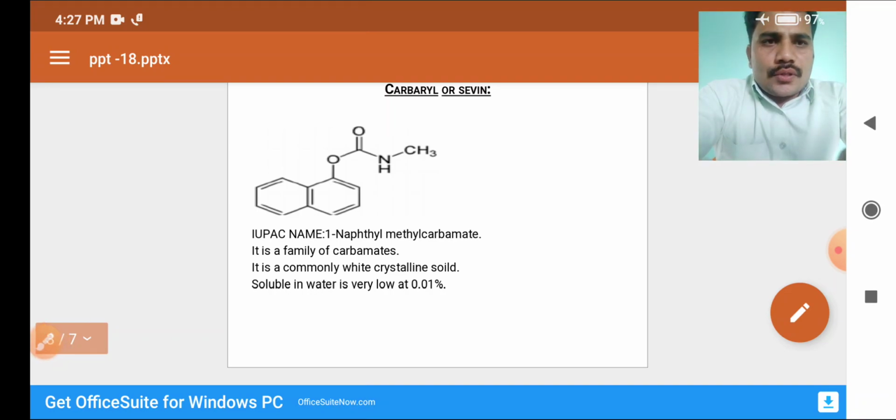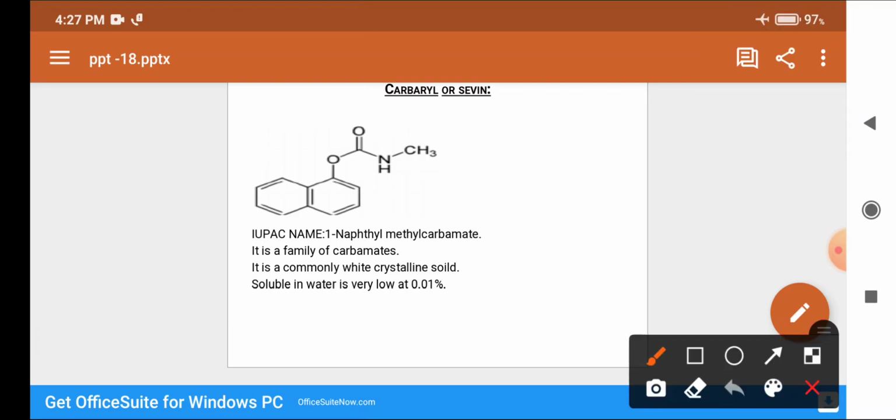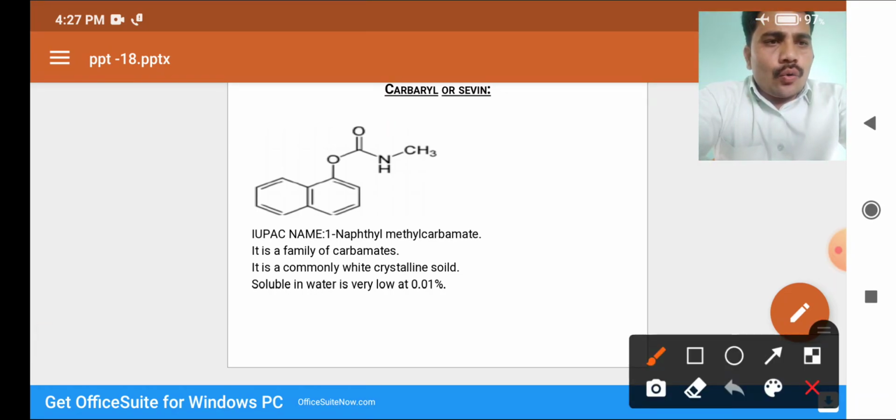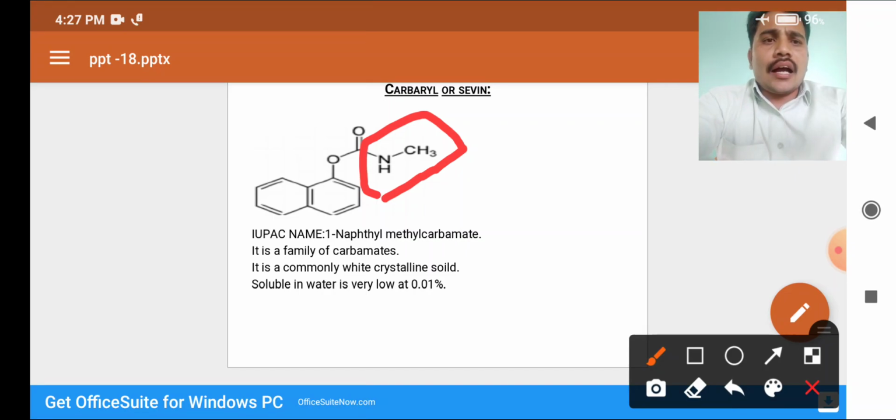The carbon and amide groups bonded together, carbon and nitrogen, we call a carbamate.